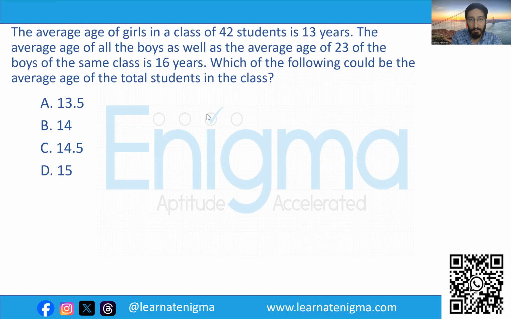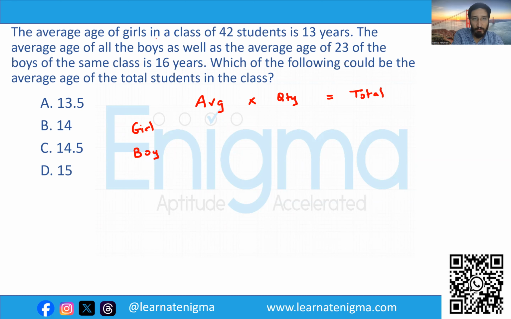Now, this is a very good question based on the concept of weighted average. Now we know that average into quantity is equal to total. In the first row, let's write down for girls. In the second row, we can write it down for boys.